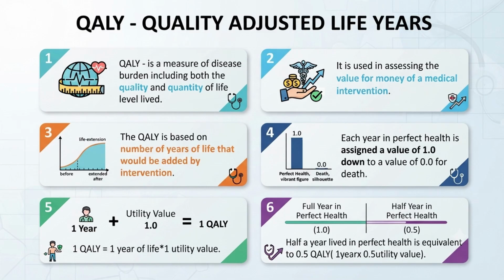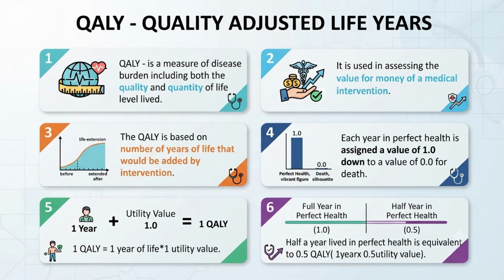And now we will discuss what is QALY. QALY is quality adjusted life years. So what does it mean? It is a measure of disease burden including both quality and quantity of life lived. That means it will not only include quantity, but it will also include quality. Quality means whether the person lived in perfect healthy life or not, and it is used in assessing the value for money for a medical intervention.